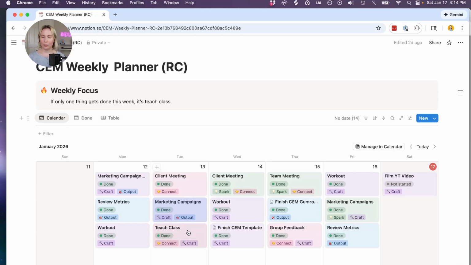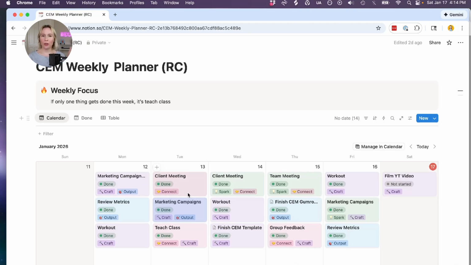So for example, teaching class, to me that's a connect energy because I am connecting with others, but then I'm also doing this deep work while I'm teaching. So that's also craft energy. That client meeting that I had earlier in the week, that to me was more connect. It was really somebody else presenting some information. It was for me to absorb and maybe ask any questions that I had.